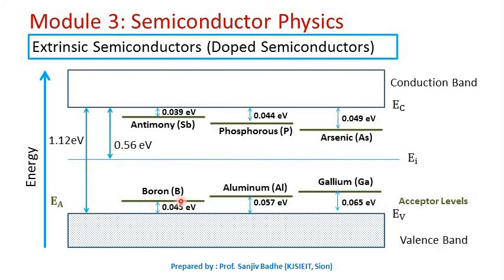When we add boron impurity to the semiconductor, silicon here, then acceptor levels are created 0.045 electron volts above the valence band, EV. When we add aluminium, then acceptor levels are created 0.057 electron volts above the valence band, and when we add gallium, then acceptor levels are created 0.065 electron volts above the valence band.